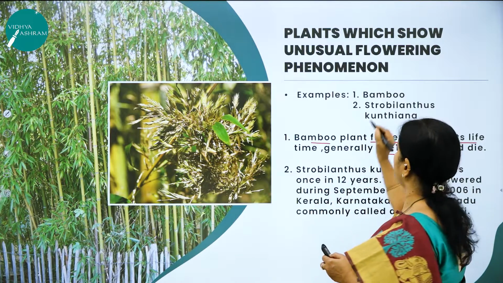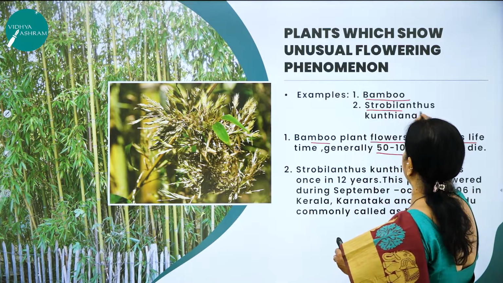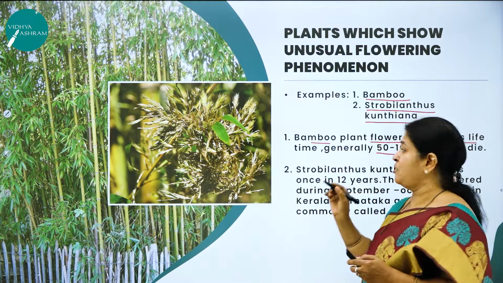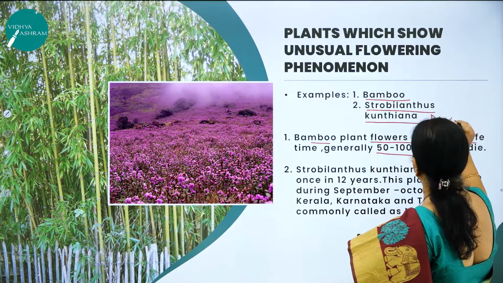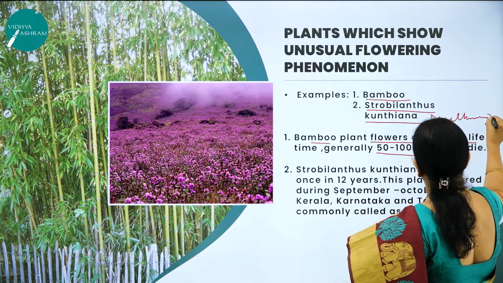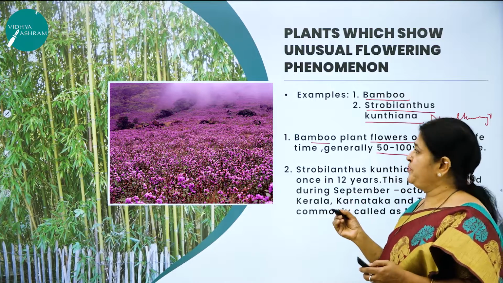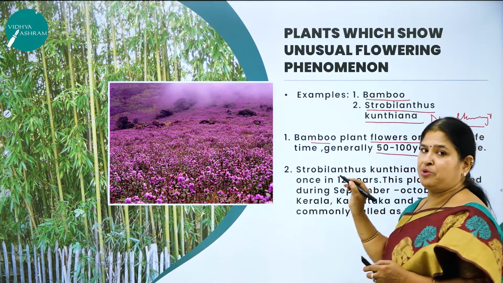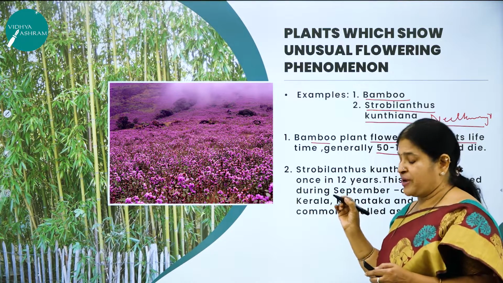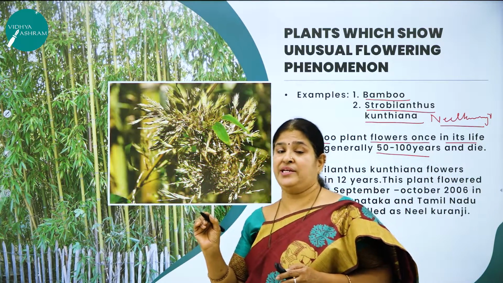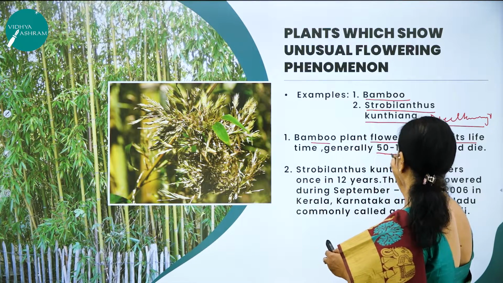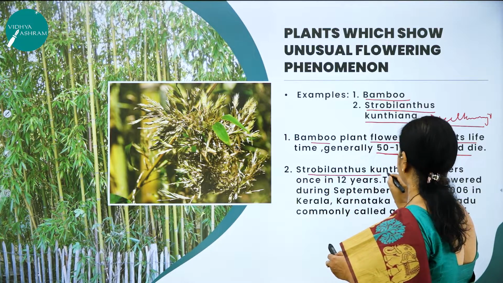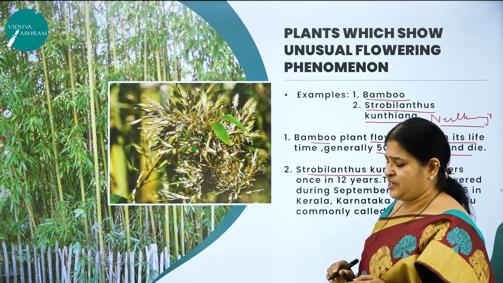What are the two examples we are going to study? One is bamboo, the other one is Strobilanthes kunthiana, which is commonly called Neelakurinji, because of its purplish blue color. The bamboo plant flowers once in its lifetime, between 50 to 100 years, and then dies. Moving on to the next example, Strobilanthes kunthiana.